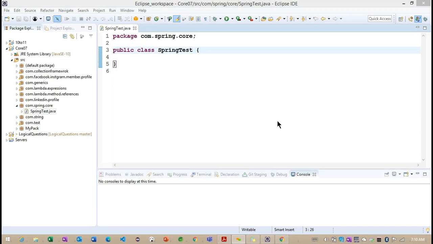In Java, we have one concept called applets. The applets are deprecated now, but initially, with applets, we used to develop our user interface related applications.